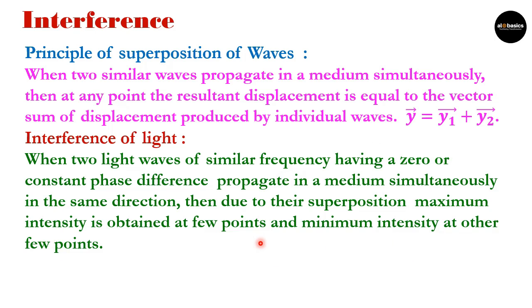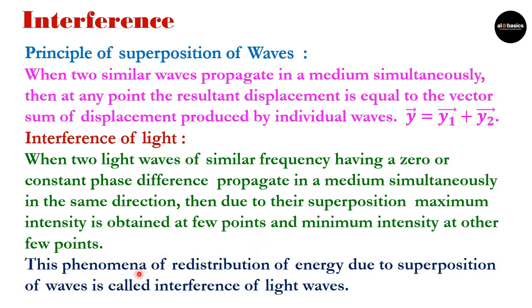On that basis, now we define interference. The phenomenon of redistribution of energy due to superposition of waves is called interference. What is it? This redistribution of energy, the maximum and minimum energy distribution, is due to the superposition of waves, and that is known as interference of waves, or specifically here I'll say interference of light waves.